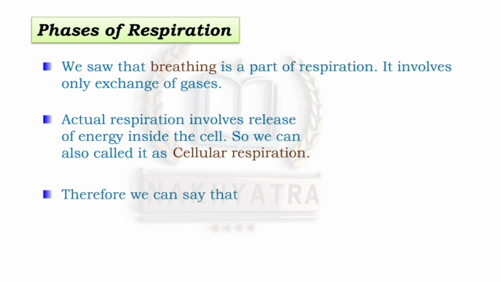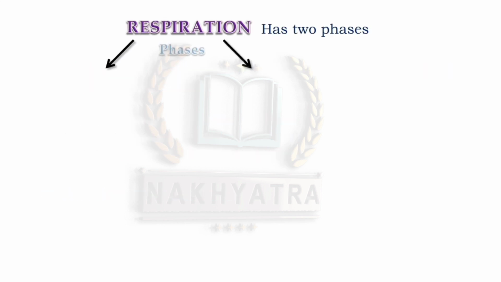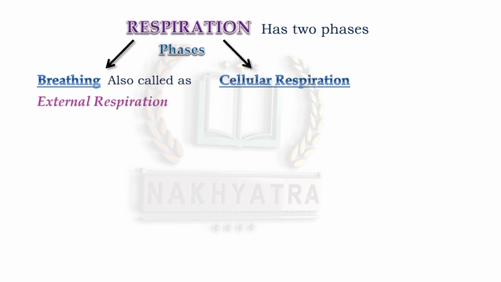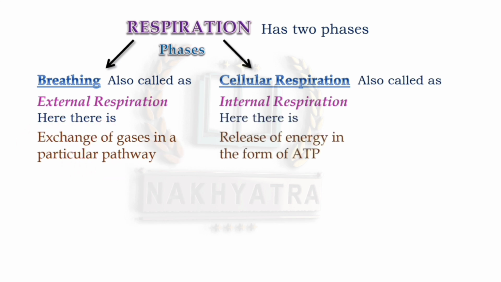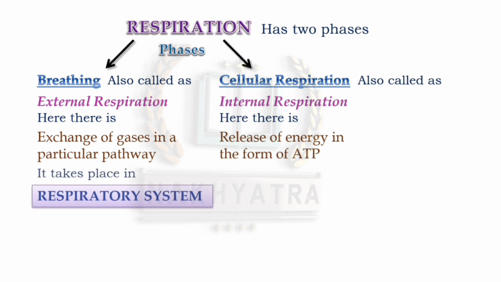Alright? Therefore we can say that respiration has two phases. The first one is breathing and the other one is cellular respiration. Now let us see. Breathing is also called external respiration, whereas cellular respiration is also called internal respiration, as this respiration takes place inside the cell. But in breathing, there is an exchange of gases in a particular pathway. But in cellular respiration, there is release of energy in the form of ATP.